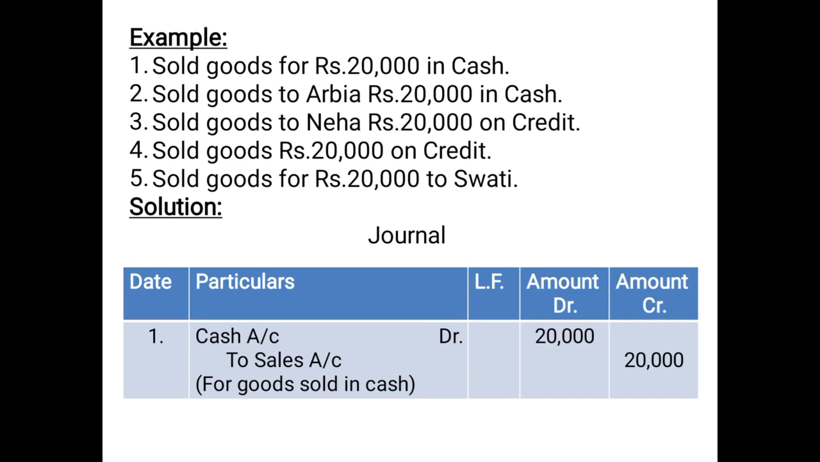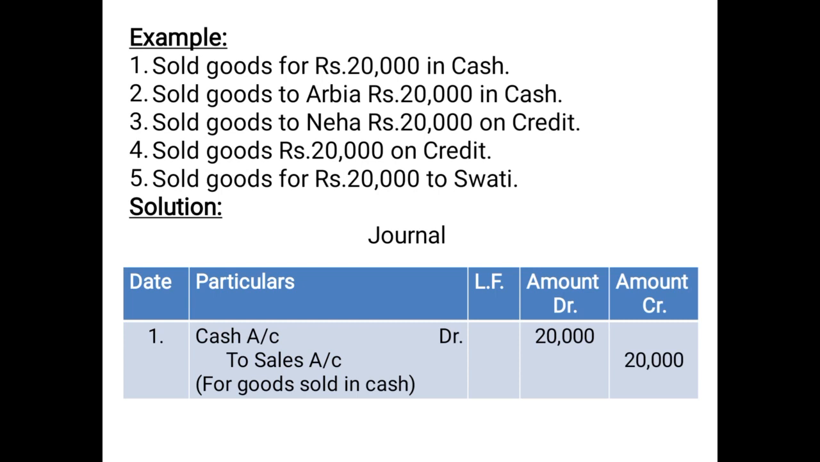And the last example: sold goods for rupees 20,000 to Swati. Now you are being informed that the goods are sold to Swati, but whether these goods are sold on credit or in cash is not informed to you. So what you will do in this case, the rule will apply: you will assume it to be a credit sale. Again, credit or cash, irrespective, if it is a sale, it will carry a credit balance. Sales account will be credited.